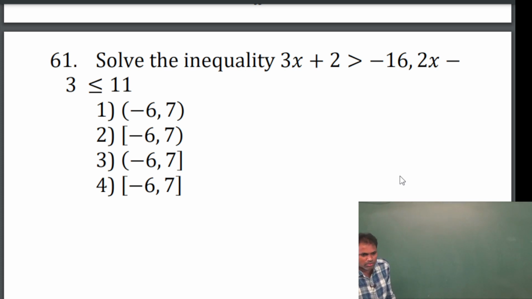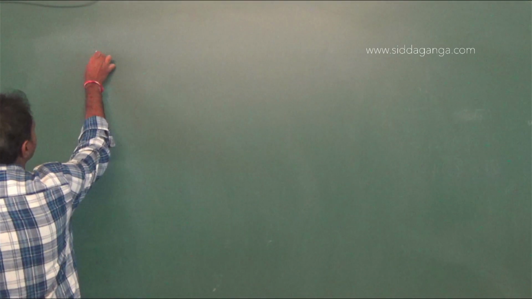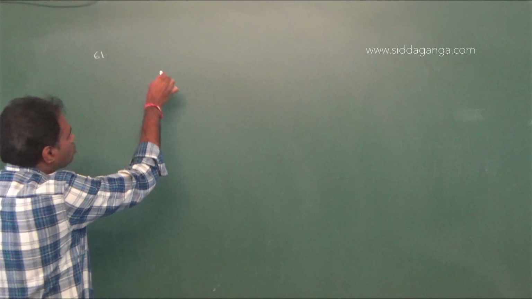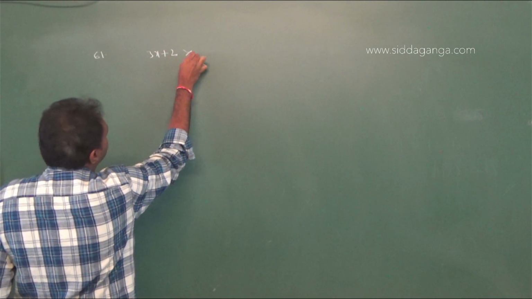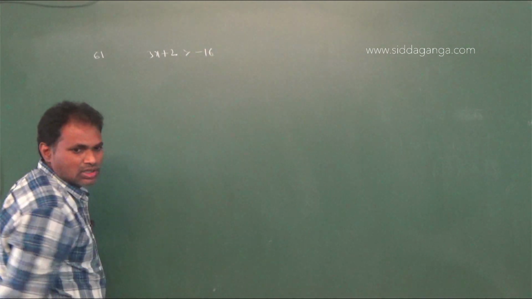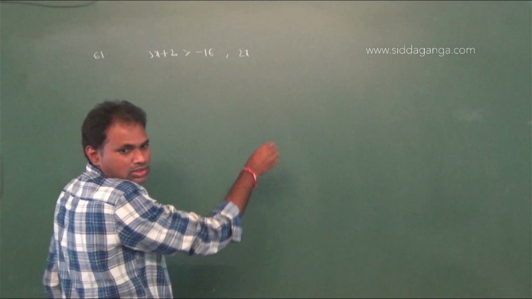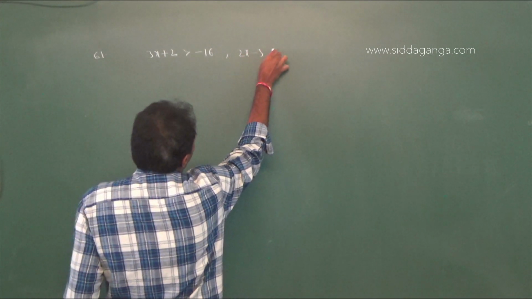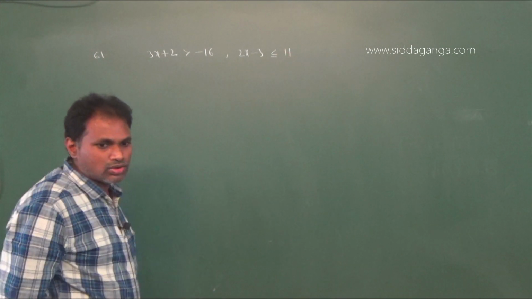Okay, next problem. Solve the inequality: 3x plus 2 is greater than minus 16, and 2x minus 3 is less than or equal to 11.